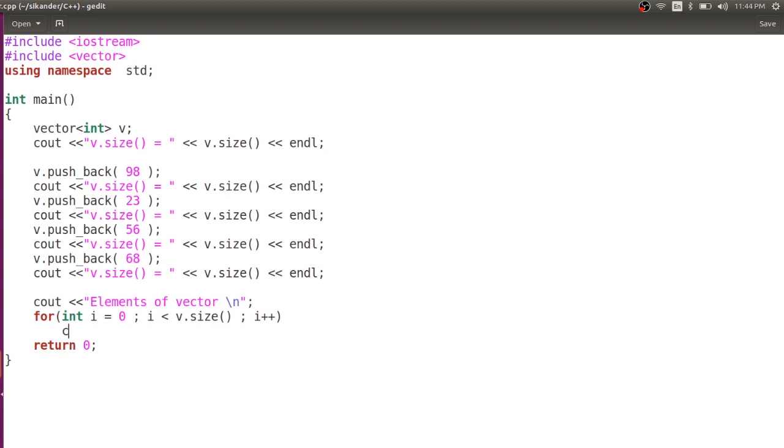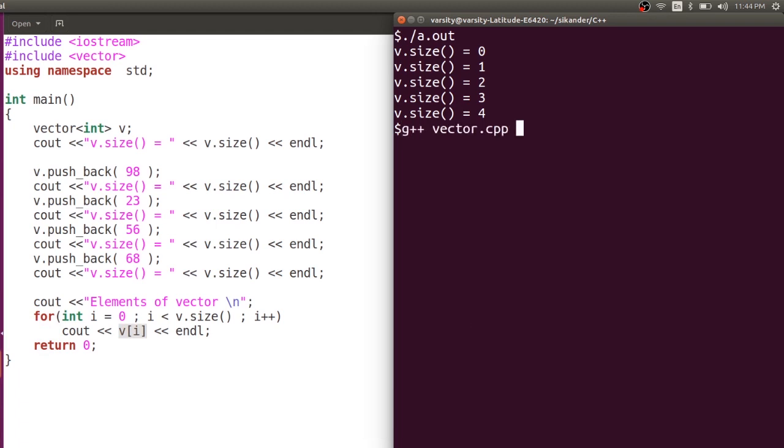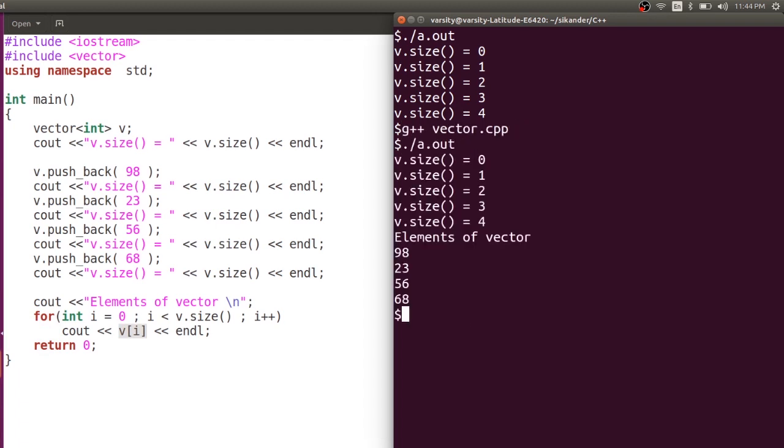Okay. Here, if you want to print, you can use the vector object. Remember, it's not an array, but you can still use the array indexing operator. You can pass on i as the index, right? Please do observe this one, p of i. Okay, right. Now let's try to compile this. Here we are able to access all the elements of a vector, right?